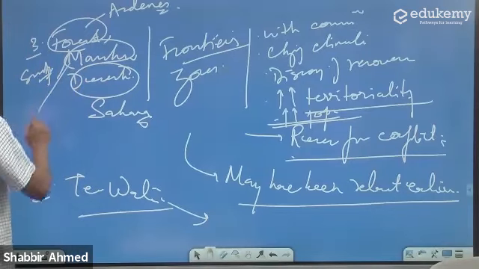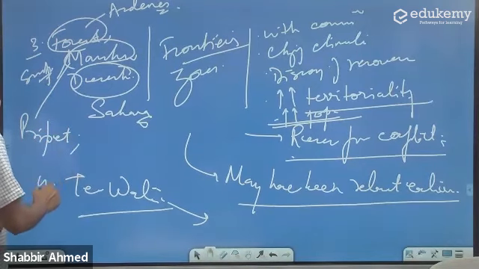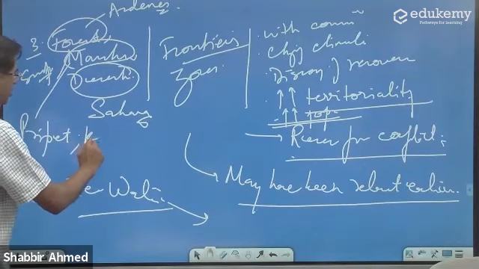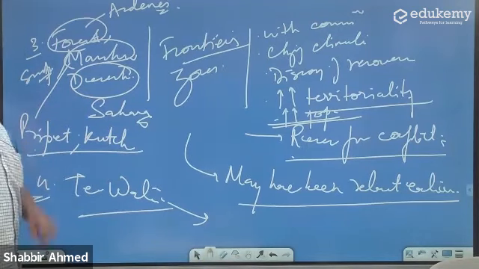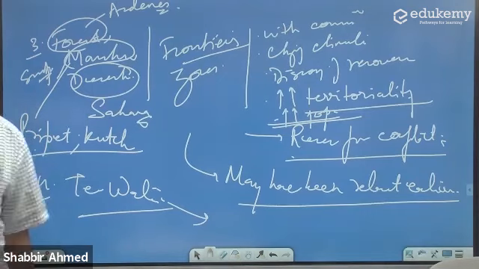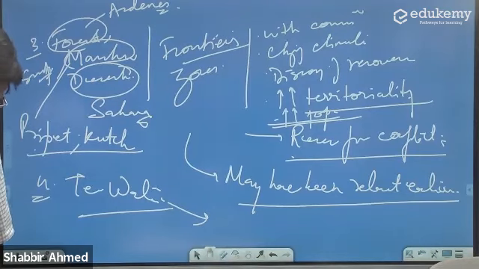In marshes, you can talk about Pripyat marshes between Poland and Russia. We have our Rann of Kutch. And these are areas of disputes. Sir Creek, yes. Pantanal, absolutely, the boundary of Paraguay, Pantanal wetlands. Yes, Ardennes forest, part of that region, correct.